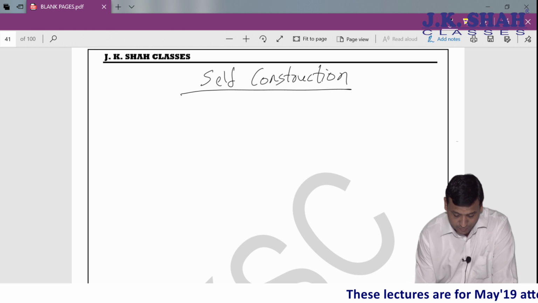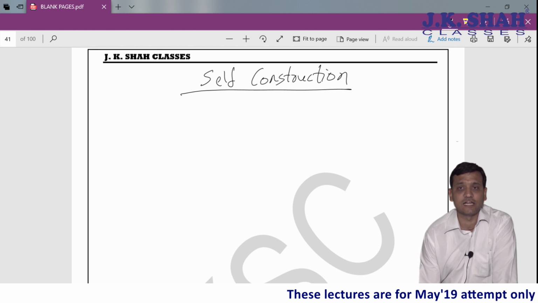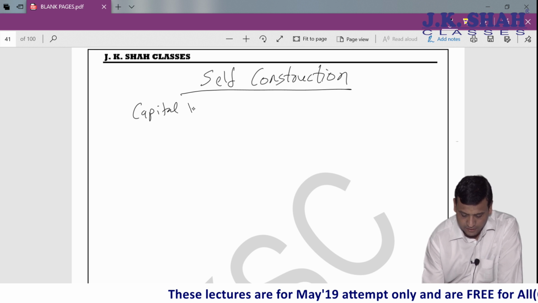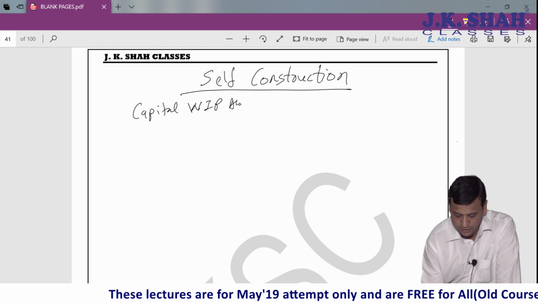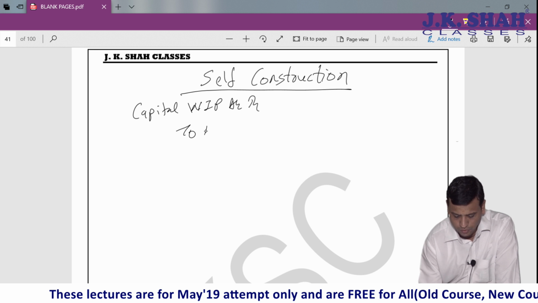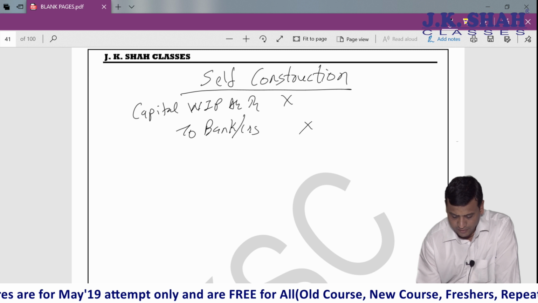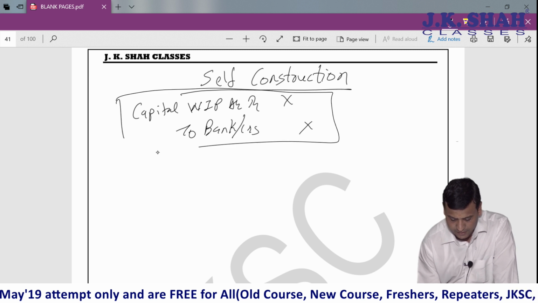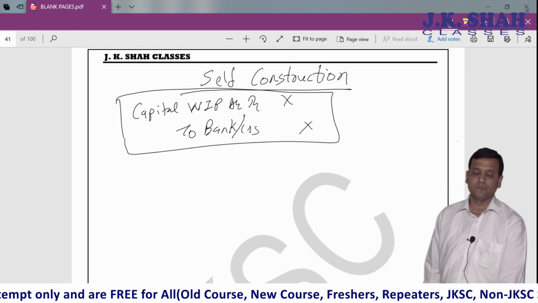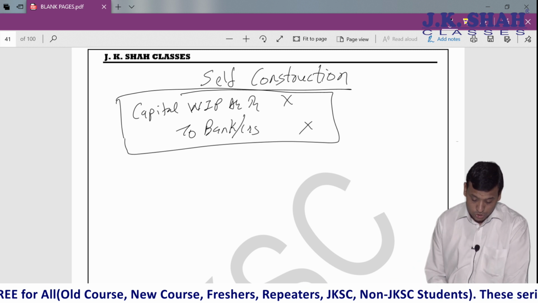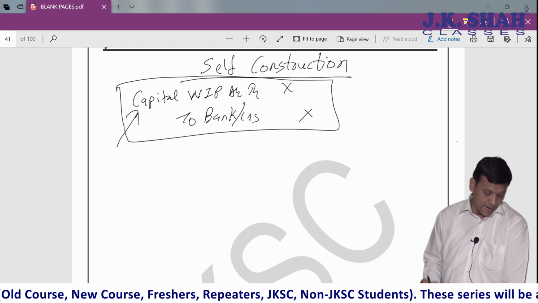So when I construct my asset, I don't say that asset machinery account debit to bank. At the time of construction, I say capital work in progress account debit to whatever it may be, bank or creditors, as the case may be. This is the journal entry which I pass. Capital work in progress account debit to bank or creditors if it is due. So what would be added in this capital work in progress?